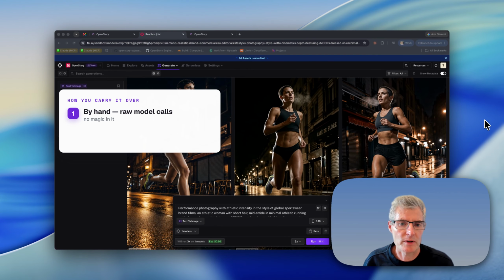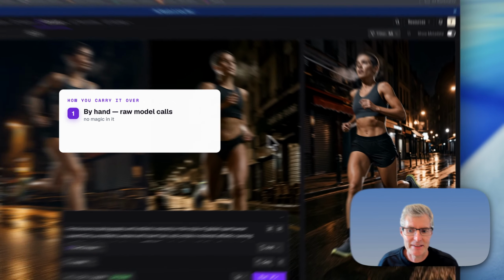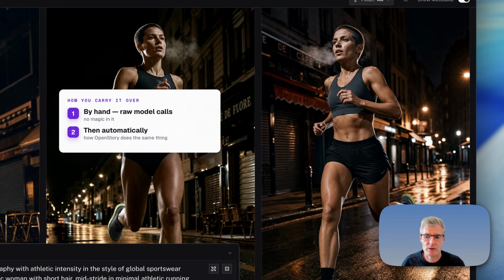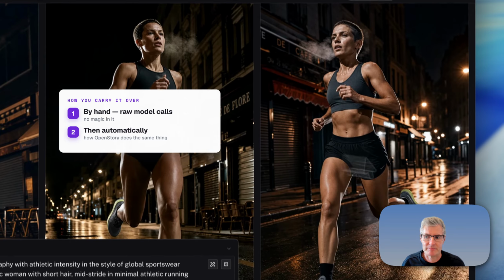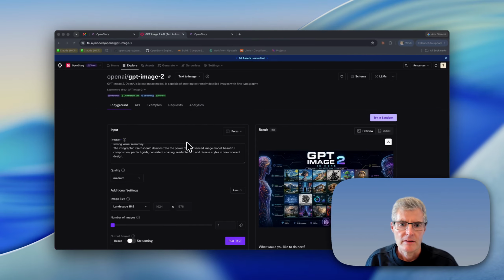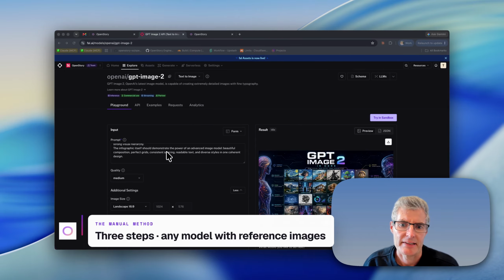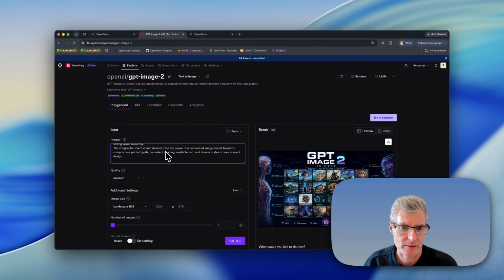First by hand with raw model calls, so you can see there's no magic in it, and then how OpenStory does the same thing automatically. The whole technique is 3 steps, and you can do it with any image model that accepts reference images. So step 1, create the character once from all angles.